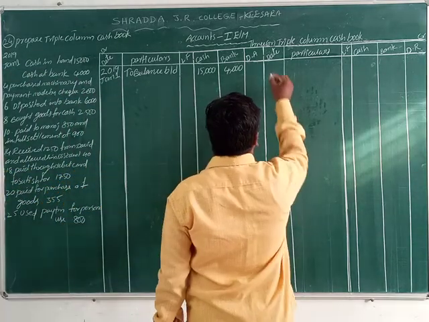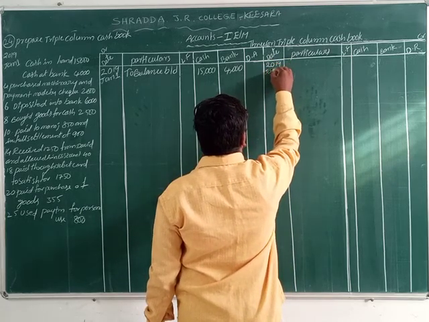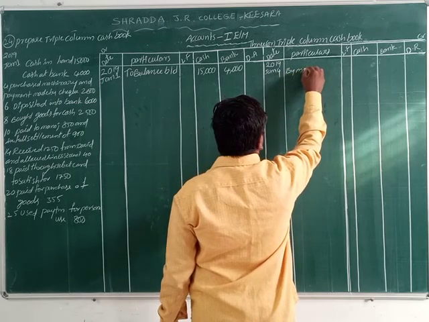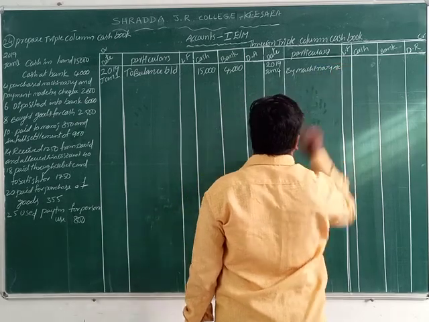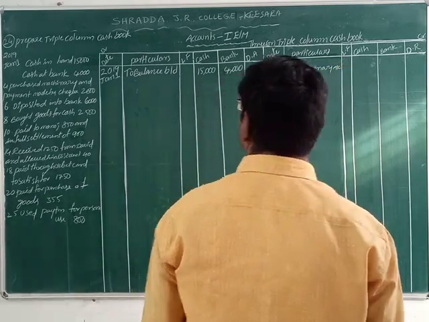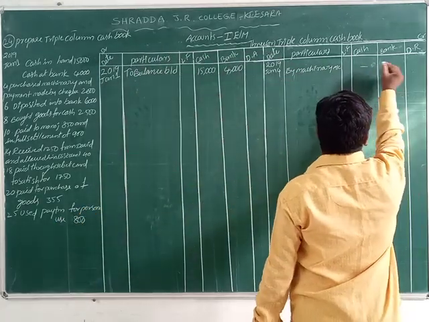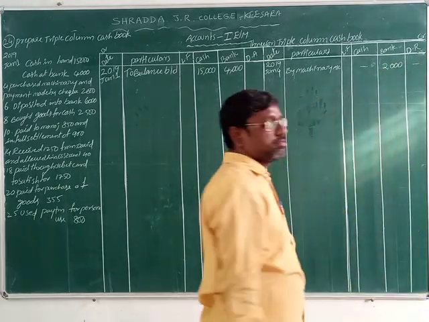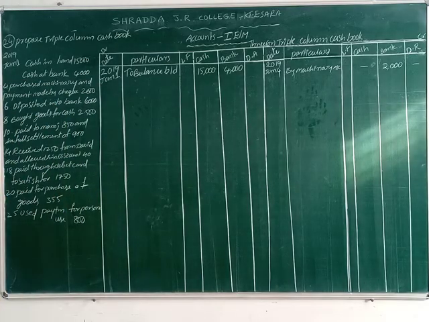How do we record it? 2019 January 4th, by machinery account. What is the amount of machinery? 2,000 rupees. We record it in the bank column, 2,000 rupees. So this is the bank column entry. Now next one, we are going to the sixth date.